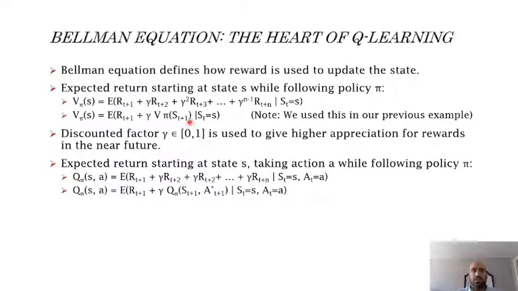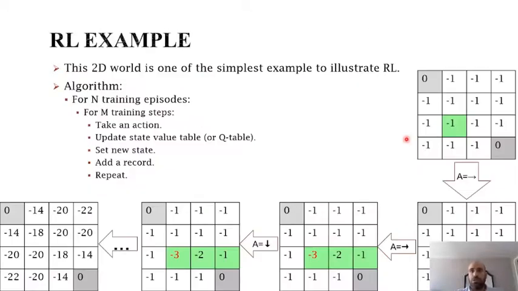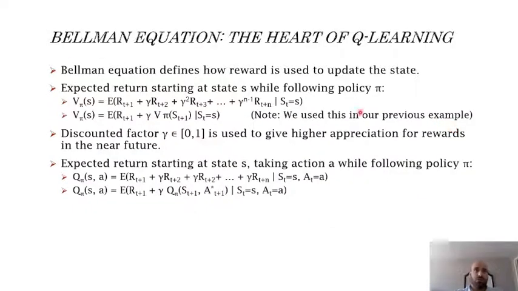Or basically, this is the process that we have done before in the 2D grid, when we move to a state S prime and we had a value for the state S. In order to update this, we need to consider the reward, the transition from one state to another state, and the value of the new state. So if we take a trajectory, for example, where we moved right, then down, this would give us the full trajectory. And in this case, we need to consider the whole trajectory in order to update the value of the state S. So this is what we have here.